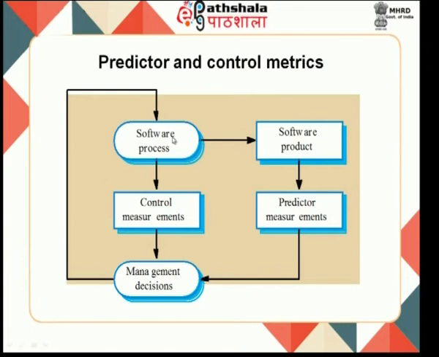Now, the predictor and control metrics process can be, first you have to have a process. To measure the process, you apply metrics, you can have control over that, then make some management decision. Based on the decision, you can redefine the software process. Suppose the decision is to go for the product, you give the product, then do the prediction. If the prediction is okay, you can leave it. Otherwise, you can go to the management decision, like that you can do the cycle.